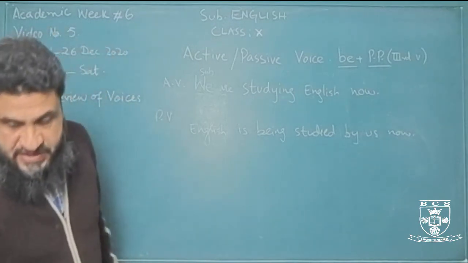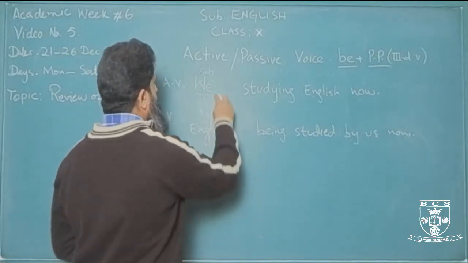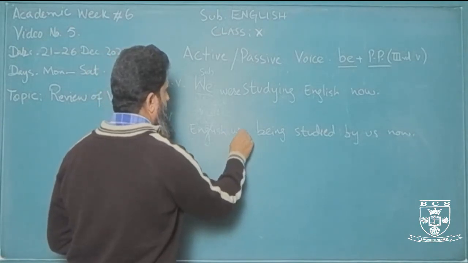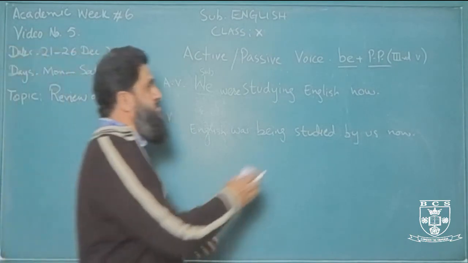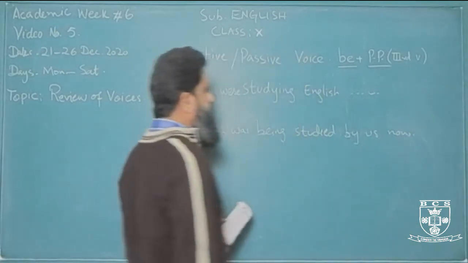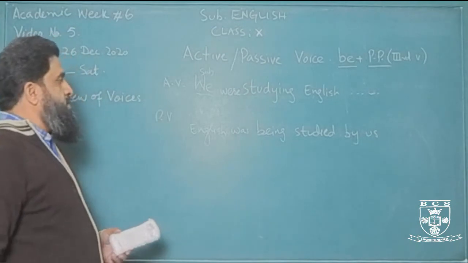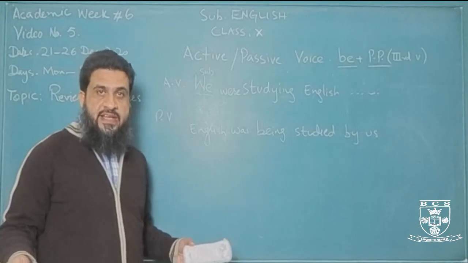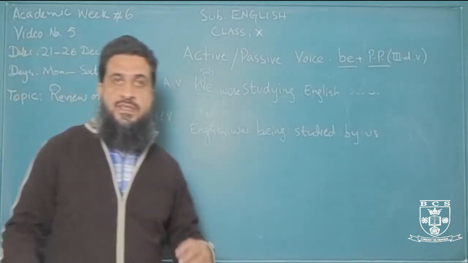And in the same way, if you change it into past continuous, if you change are into were, you will also change here English was. The rest will remain the same. We were studying English at 4 o'clock yesterday. According to this, we'll change. We don't use now. Can't. So the same we'll change here. English was being studied by us at 4 o'clock yesterday. Right? So this was present continuous and past continuous.